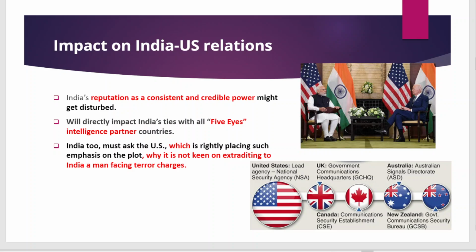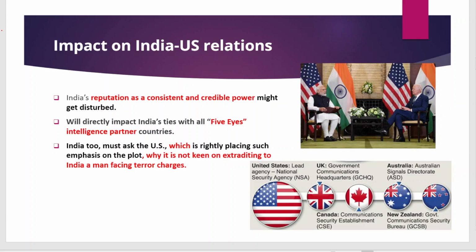When we talk about the impact on India-US relations, you know that India's reputation is that of a soft power, and if the allegation comes true, it will lead to a decline in its reputation as a consistent and credible power. It can also impact India's ties with all the Five Eyes intelligence partner countries.